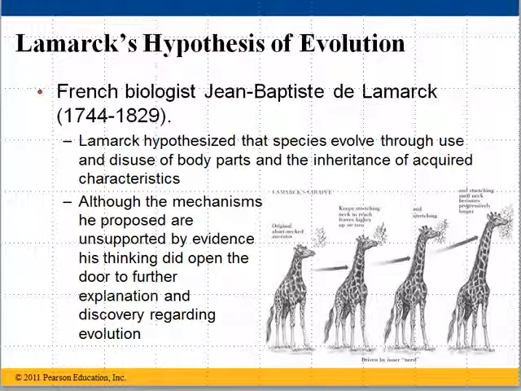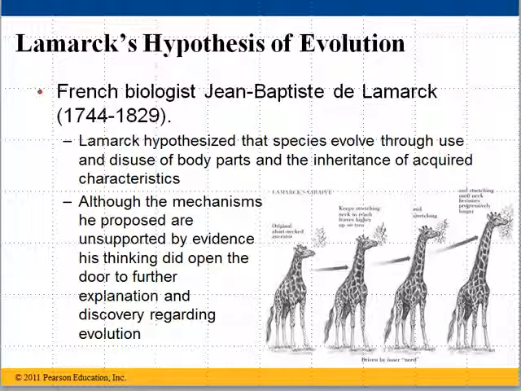Lamarck hypothesized that species evolve through use and disuse of body parts and the inheritance of acquired characteristics. And although the mechanisms that he proposed are unsupported by evidence, his thinking did open the door to further explanation and discovery regarding evolution. So he did feel that creatures changed over time, but the mechanism that he suggested is really not what we know to be true today. A good example is giraffes.